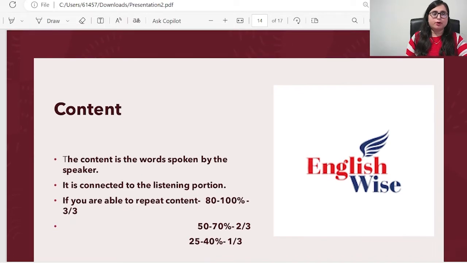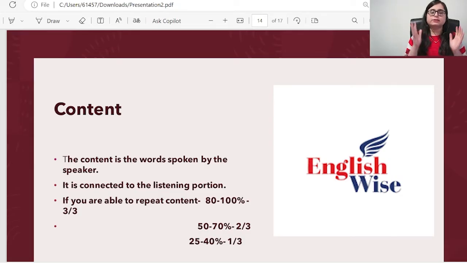Content is very important, as I told you that it gives points to your listening portion. The content is the words spoken by the speaker. It is connected to the listening. If you are able to repeat 80 to 100% of the content, you will be getting 3 on 3. If you are able to catch 50 to 70% of the part, then you are able to get 2 on 3, which is more than enough for us.